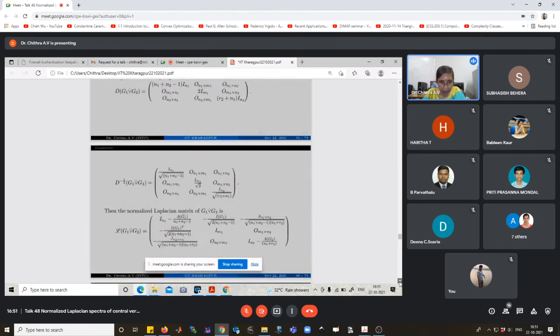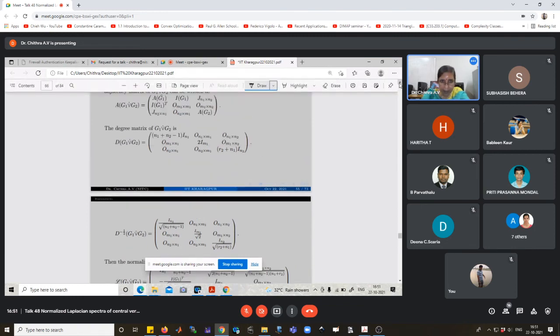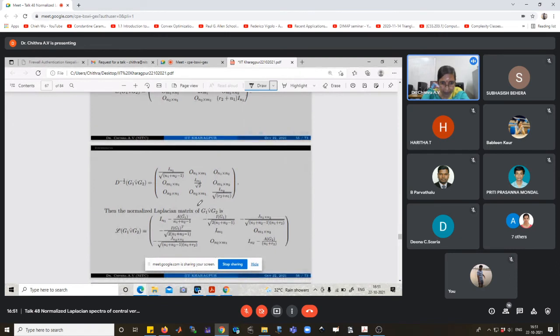And the normalized Laplace matrix of G1 join G2 is equal to I minus D raised to minus half into A of G into D raised to minus half. Then I n1 minus A of G1 conjugate over n1 plus n2 minus 1.